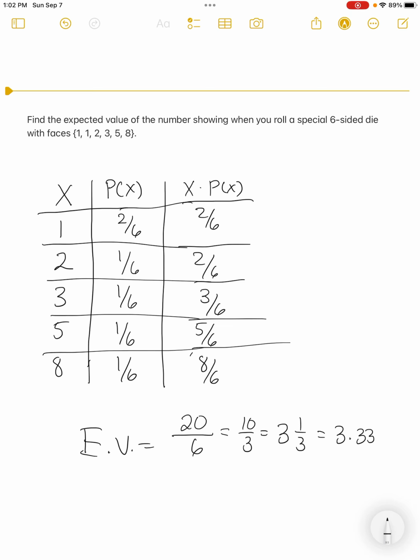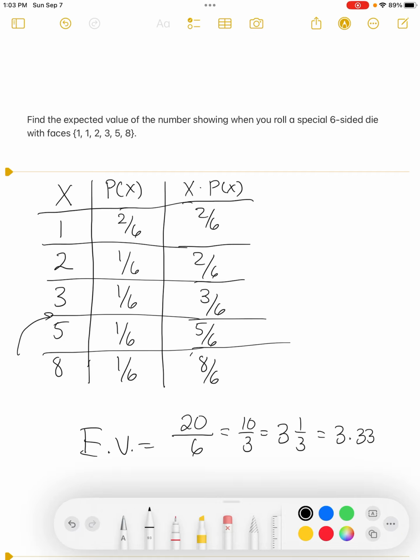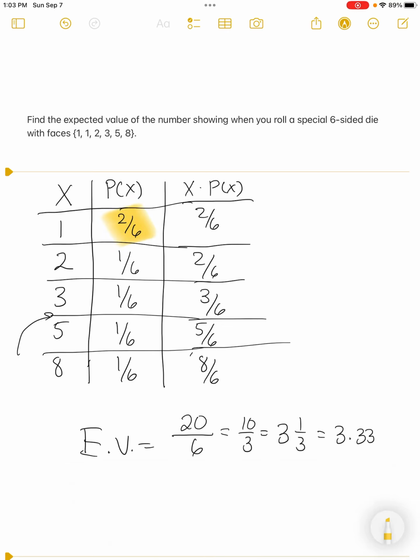Now notice right here, we got 3.33. 3.33 isn't really right in the middle of all the outcomes. Do you see why that's going to be the case? 3 would have been right in the middle, but there's a couple of reasons why. One reason why, and let me go to a highlighter, one reason why is that we have more weight here that's not balanced.